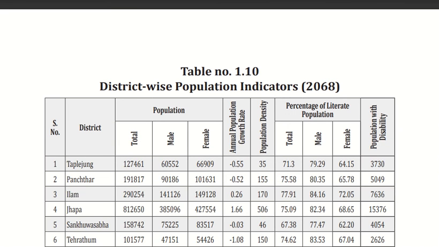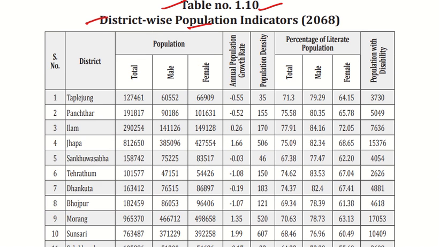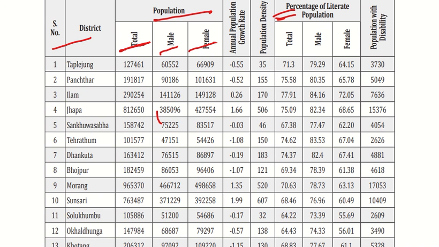We'll move to the next table, table number 10, district-wise population indicators. You can see the district-wise population indicators here: this is the total population, male and female separately, annual growth, population density, percentage literacy rate, and disability.